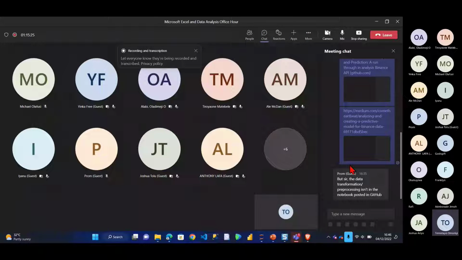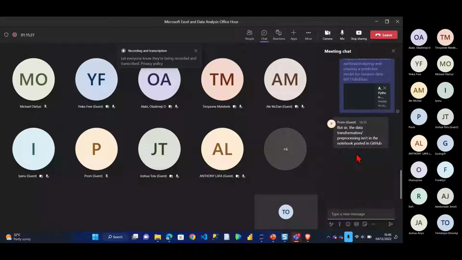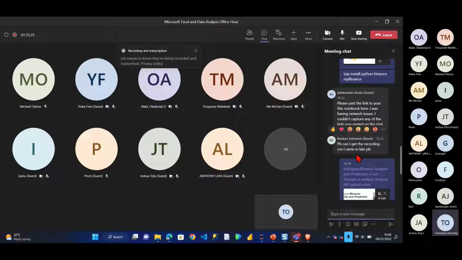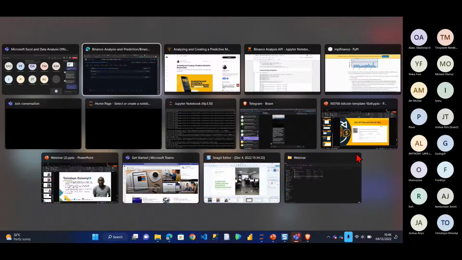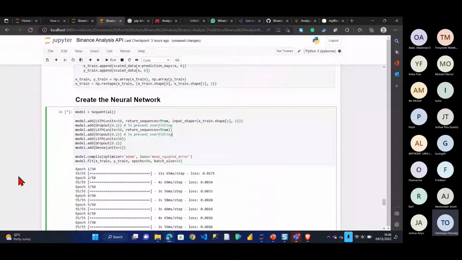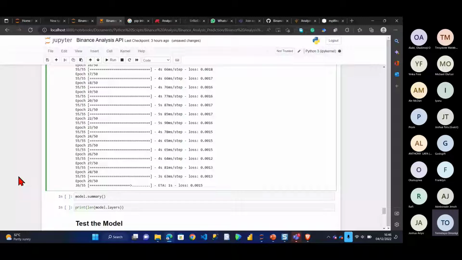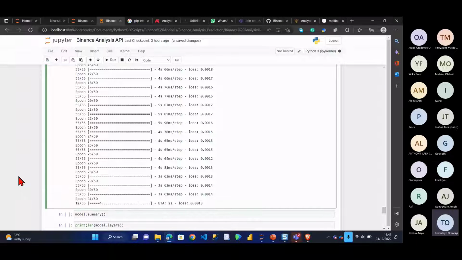Let me see if there's another question. Yes, the recording will be made available. Let's wait. This is still running. It's done 28 out of 50. Actually, I didn't make the model too complex because I know it will take time to iterate. I just made a very simple model, about 5 layers, so it's very fast to use.